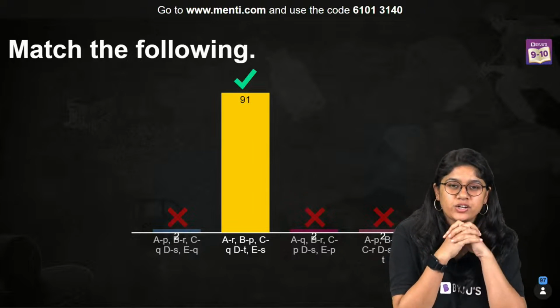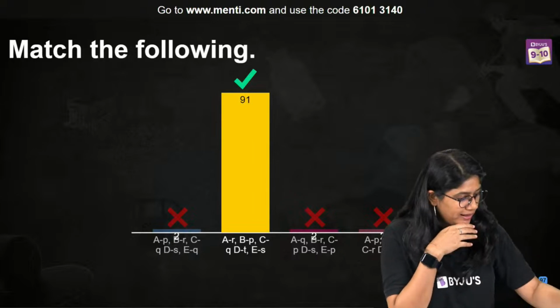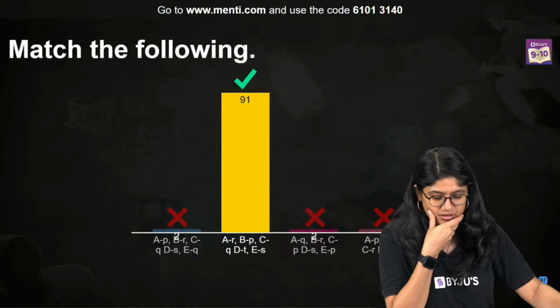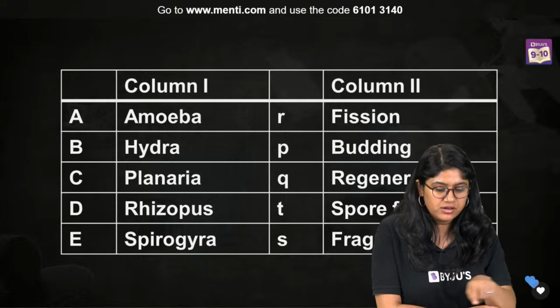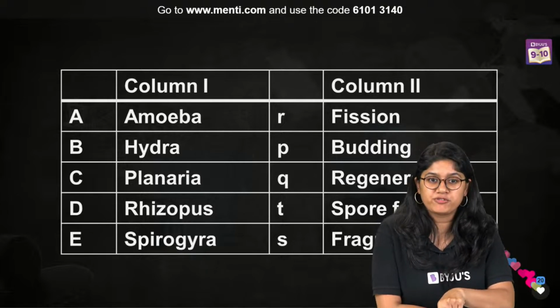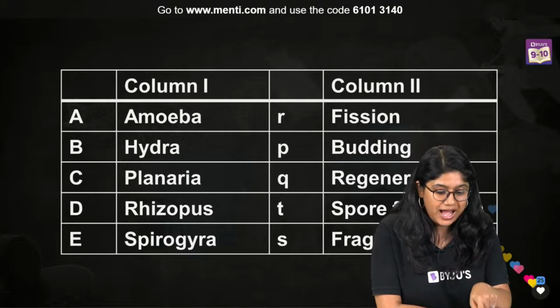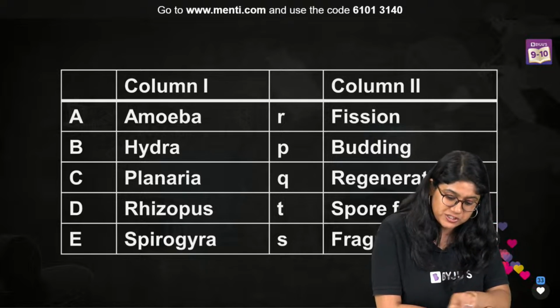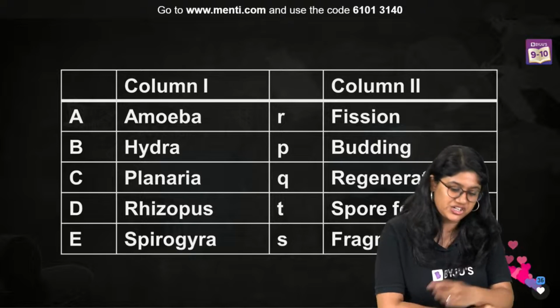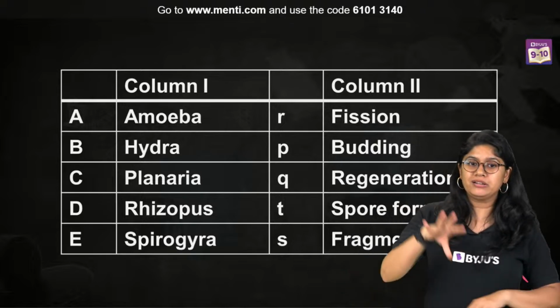Nice. Very good. Yeah, we have the answer over here. Amoeba reproduce by the process of fission, binary fission. Hydra we see in budding. Planaria, regeneration. Rhizopus, spore formation. Spirogyra, fragmentation. Now let me address an important thing over here.